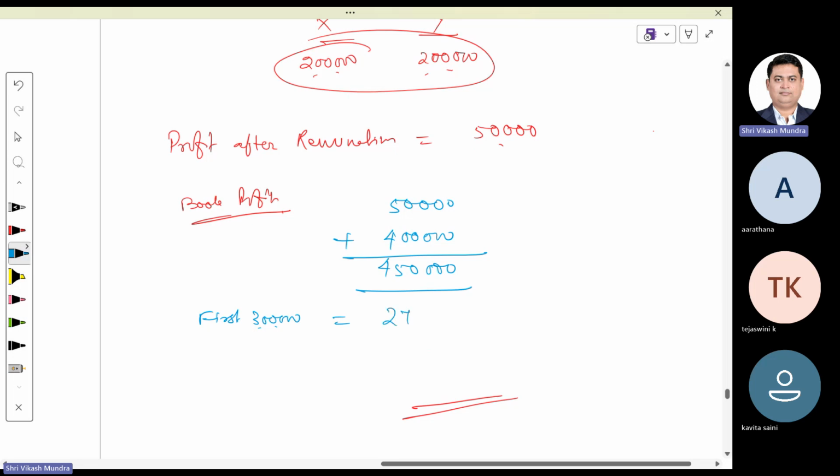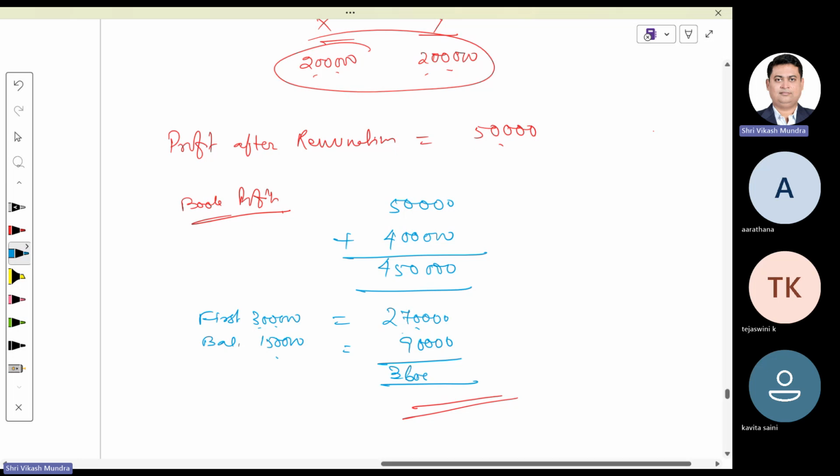So it would be 2,70,000 and on the balance 1,50,000, 60%, it would be 90,000.